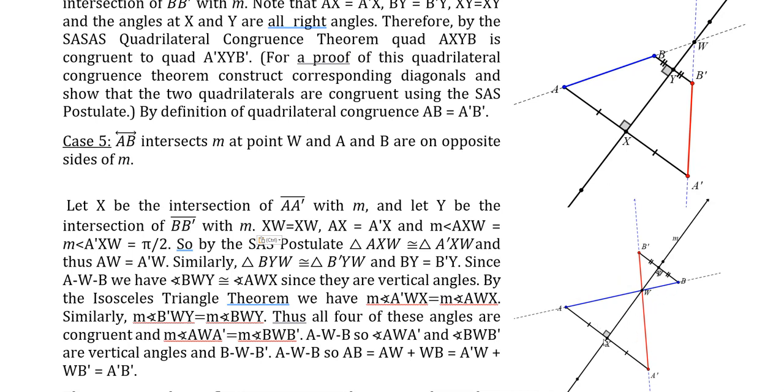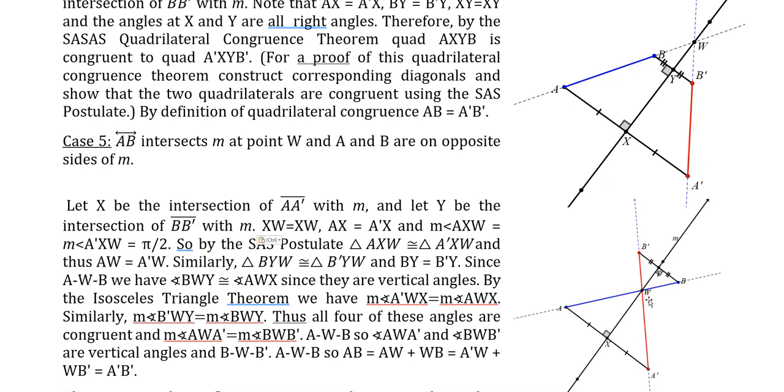Once again, we'll let X be the midpoint here of this line segment A prime A, where it intersects this line M, and Y is going to be halfway between B prime and B here, the midpoint there. And again, that's where it intersects this line here, because of the definition of what a reflection is. Okay, so what else do we have? Well, we've got some